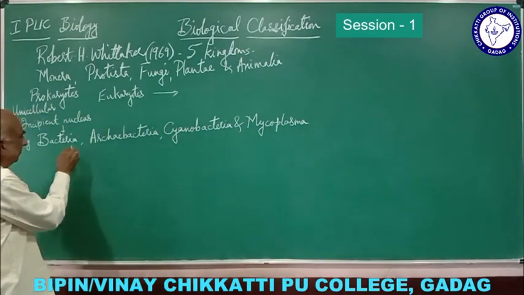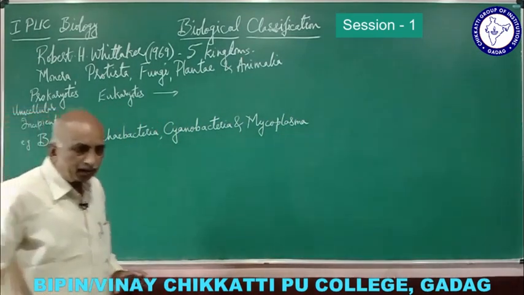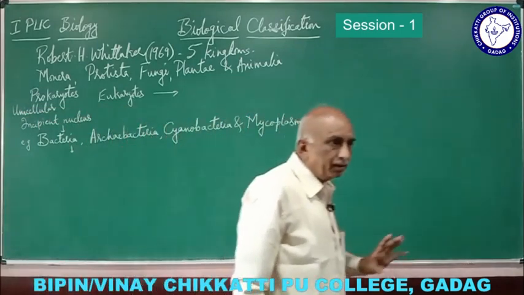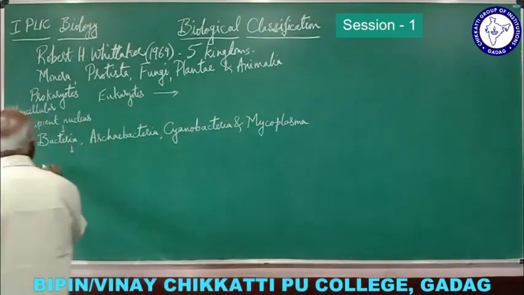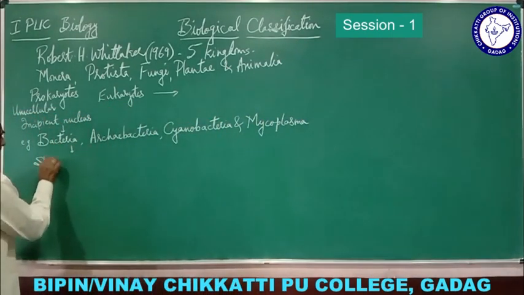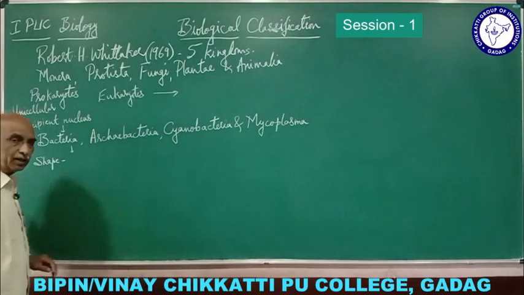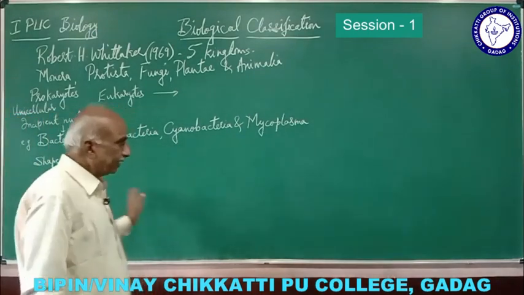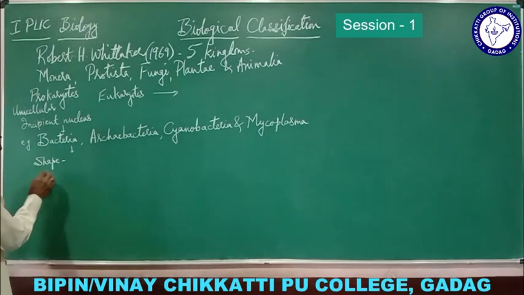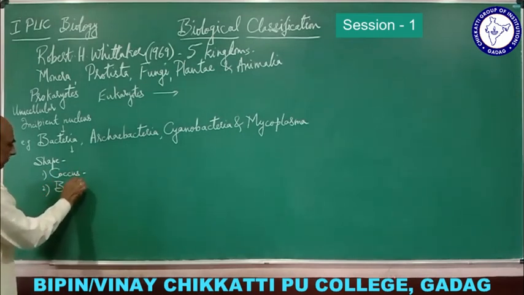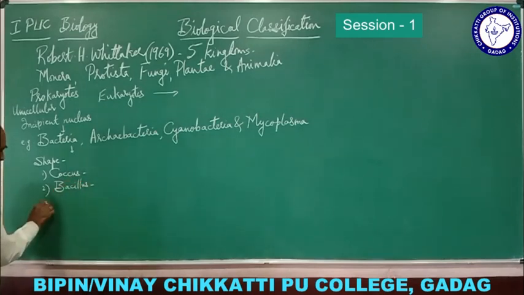Now, based on their shape, there are 4 types of bacteria. If you consider the shape of the bacteria, there are different shapes. If the bacteria are round, they are called coccus bacteria. If the bacteria are rod shaped, they are called bacillus bacteria.